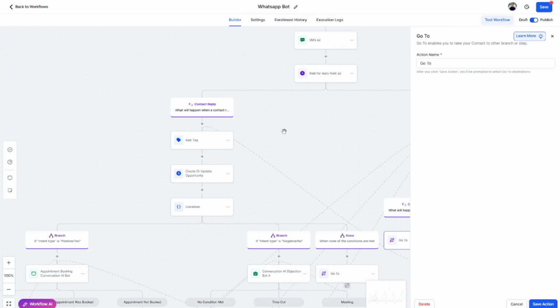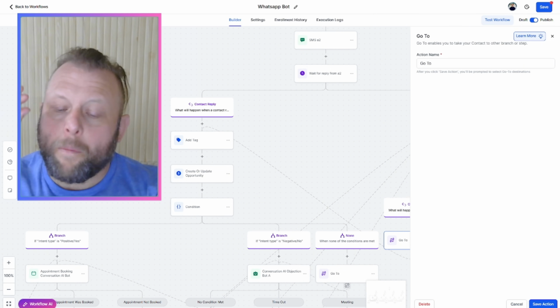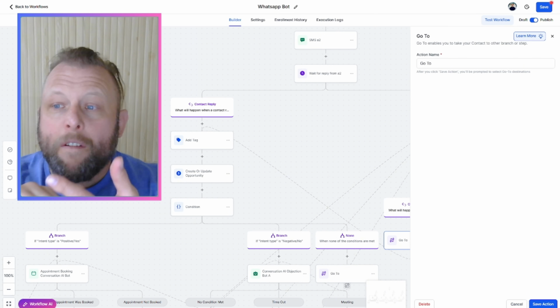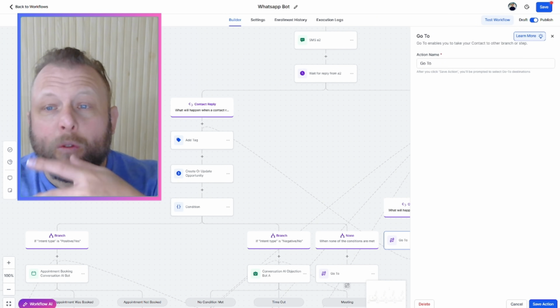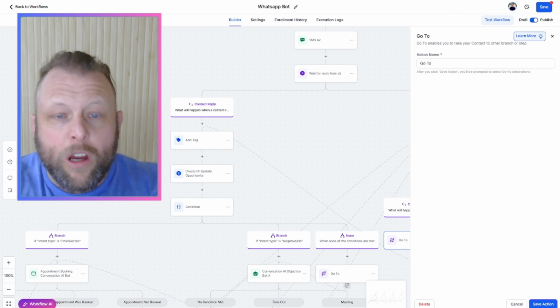Then the tagging and the opportunity creation comes in. This is actually, I can't stress enough to not skip out on building these steps. We're tagging our contacts, we're creating opportunity for our contacts. These things, guys, are super, super important. That is super important for keeping a log. It's super important for not missing leads. It's super important for following up with leads. It's super important for your clients to keep track and for you to have social proof.